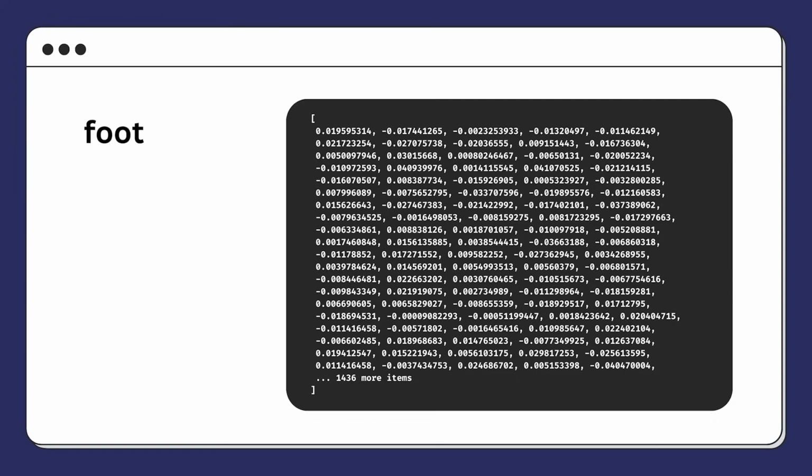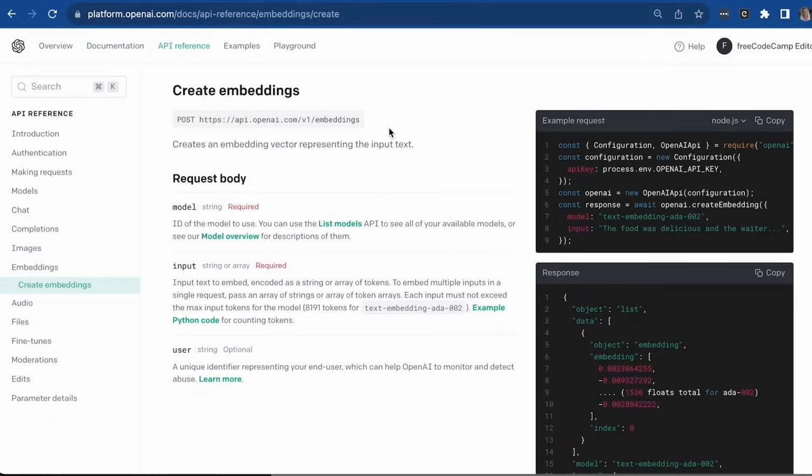To create a text embedding of a word or even a whole sentence, check out the Create Embedding API here from OpenAI. So here's the URL that you should visit, and to create your own text embedding, you're going to have to create a post request to this endpoint. Okay, so that's what you can do. You can also take the code from here.